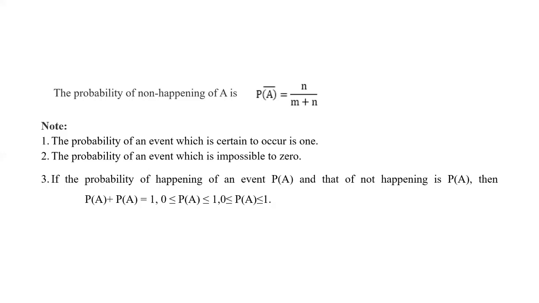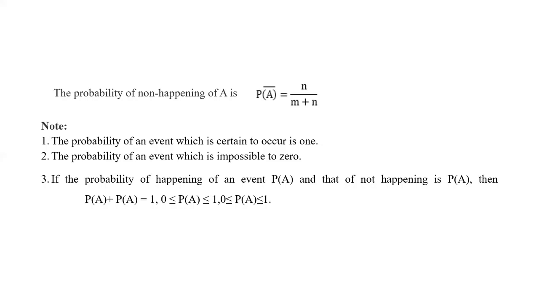Here you have to note some points related to this probability. First, the probability of an event which is certain to occur is 1. Second, the probability of an event which is impossible is 0.